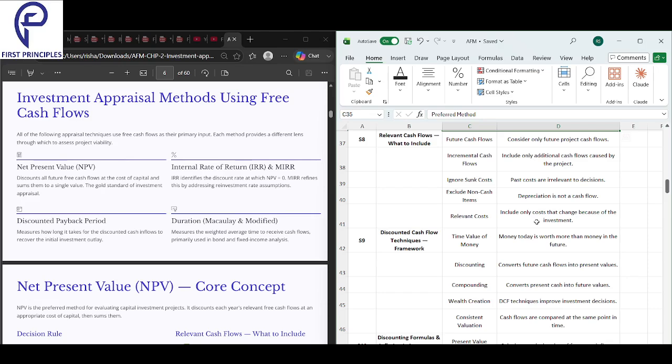Next, incremental cash flows. Include only additional cash flows caused by the project. What is incremental cash flows? It means include only the extra cash in and out that happens due to this project. Only consider the cash that comes in or goes out because of this project. Very important, incremental cash flows.